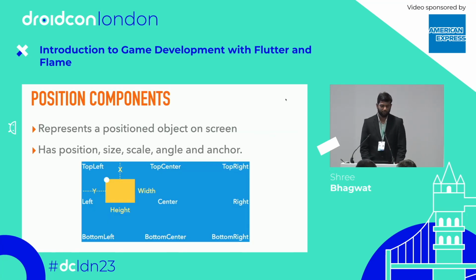Again, as I've said, this is the positioning component, which helps us to position the object wherever we want. And each component that we create, or each sprite that we create, is actually extended from the positioning component. So each and every sprite component will have this positioning component present inside itself. So you don't need to have a different wrapper for your positioning of these sprites. Scale is there to increase and decrease the size. We have angle, we have anchor.